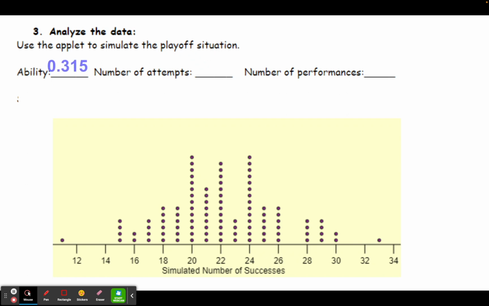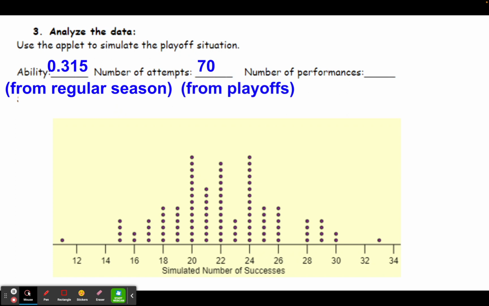So when I set up the applet, I put in his ability as 0.315 because we are assuming his ability stayed the same from the regular season to the playoffs. So if his ability in the regular season was 0.315, then his ability in the playoffs would still be 0.315. So we get this number from the regular season. Now remember, we're simulating the playoffs. So we want to see what would happen in the playoffs if his ability was going to stay the same. That means the number of attempts would be 70, because during the playoffs, he attempted 70 three-point shots. So this number comes from the playoffs.